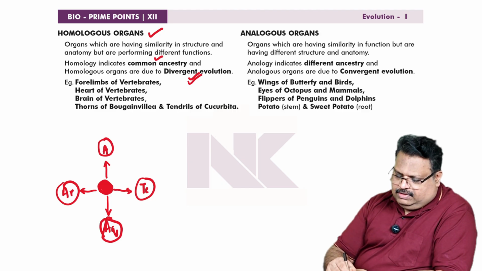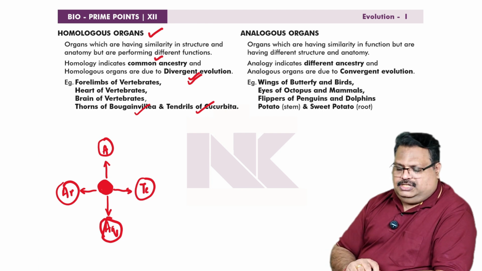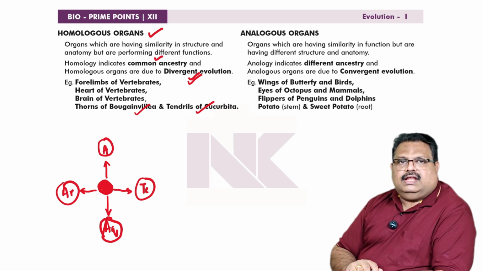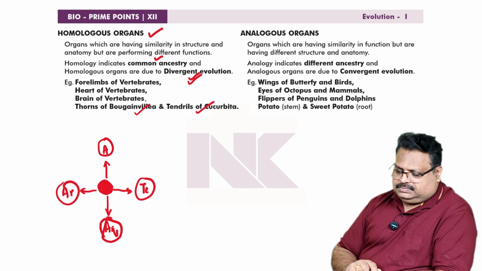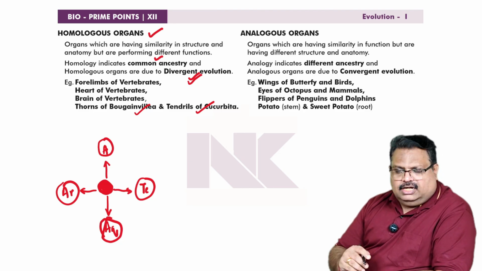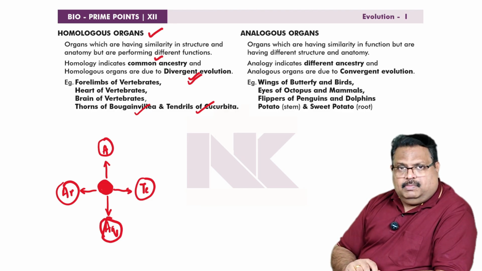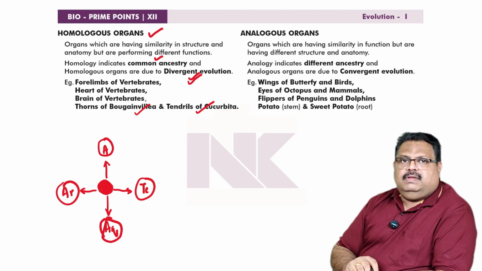The thorns of bougainvillea and the tendrils of cucurbita: anatomically, both are the same, but they are performing different functions. So these kinds of organs are called homologous organs. Homologous organs are produced by divergent evolution, and they start from a common ancestry. They are structurally similar, but functionally dissimilar.